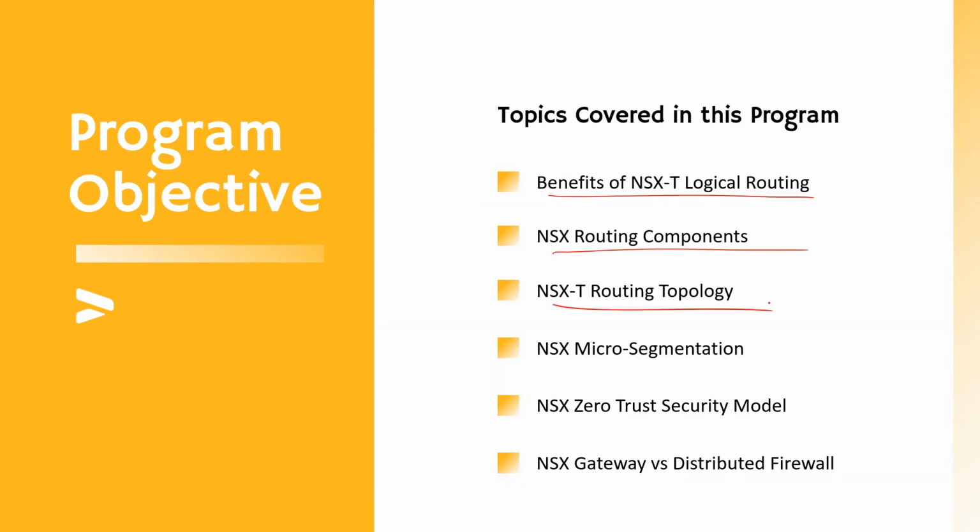We'll configure east-west routing and north-south routing, and see how a virtual machine that is part of NSX data center communicates with a peer machine within the data center boundaries, and how it communicates with VMs outside the NSX data center boundary. That is where we have the notion of east-west traffic and north-south traffic. We'll demonstrate how to configure routing in your NSX UI.